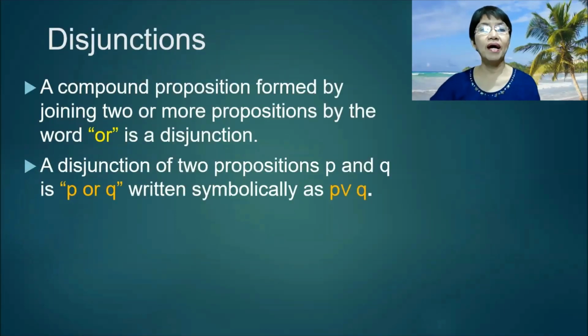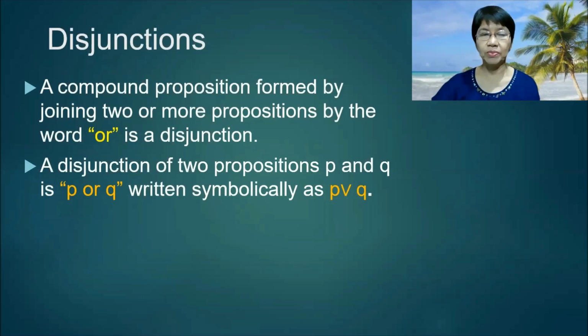Disjunctions. A compound proposition formed by joining two or more propositions by the word or is a disjunction. A disjunction of two propositions P and Q is P or Q, written symbolically as P ∨ Q.